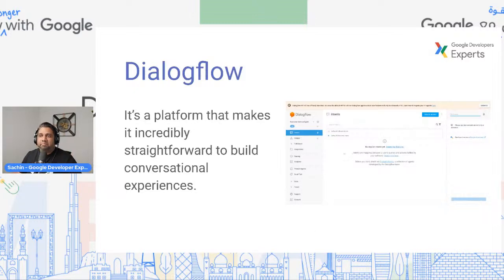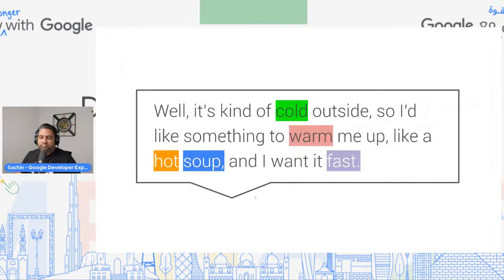So if you look at what you're seeing right now on the screen, this is basically Dialogflow Essentials. A simple platform that anyone can get started with. I mean, literally anyone. You don't need to have prior coding experience to get started building chatbots on Dialogflow. This is very easy for you to get started with, and we'll see that. So I just want us to reflect on this specific statement.